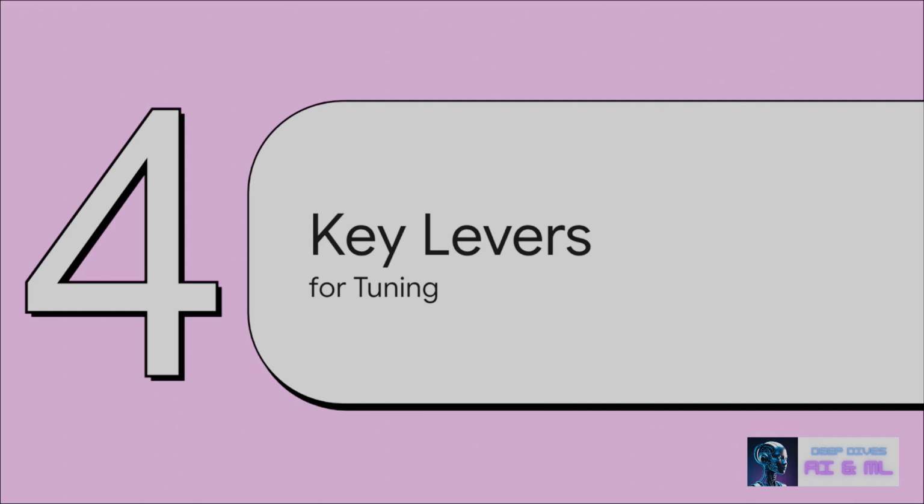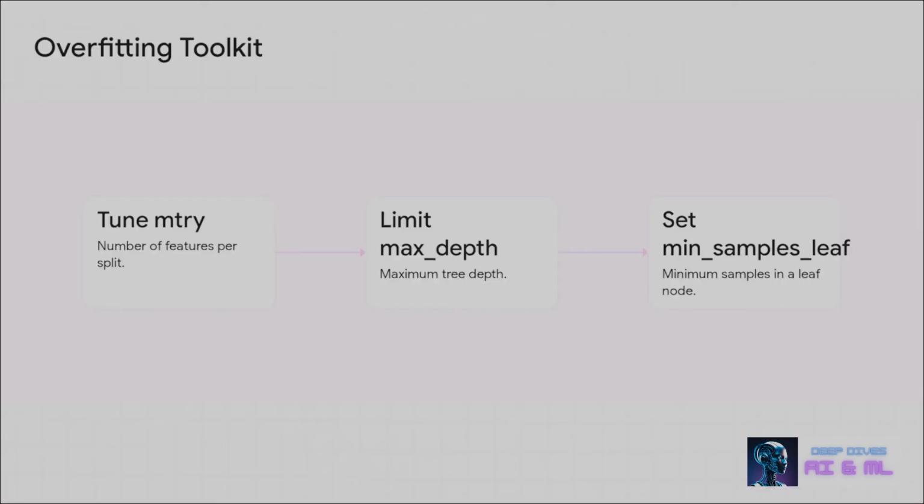Okay, so you've used the OOB score. You've confirmed your model is overfit. Now what? How do you actually fix it? Let's look at the key levers you can pull to start tuning your model. You've got 3 main tools in your toolkit to control complexity and tame those overgrown trees.